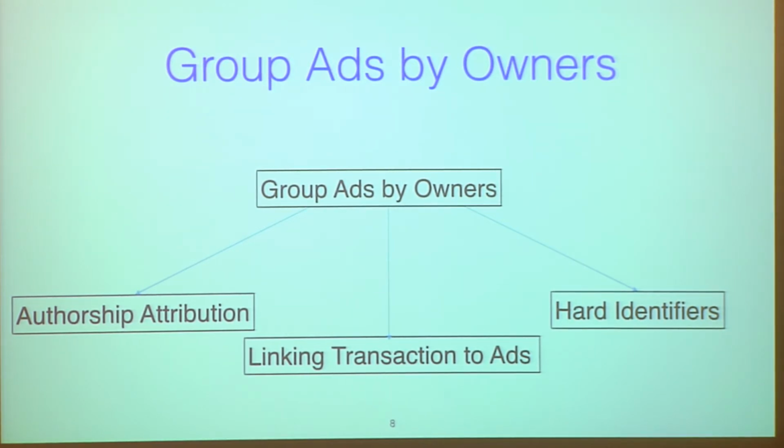The first technique we look at is the authorship attribution technique. For a pair of ads, we look at the text of the ads and identify whether those two ads are written by the same person or not. Our second technique is to link one Bitcoin transaction to an ad by looking at the price of the ad and the timestamp when the transaction happened. Then we designed two different techniques that use the results of our authorship attribution and the linking technique and connect the hard identifiers like phone numbers and email addresses, and use that to group ads by owners.